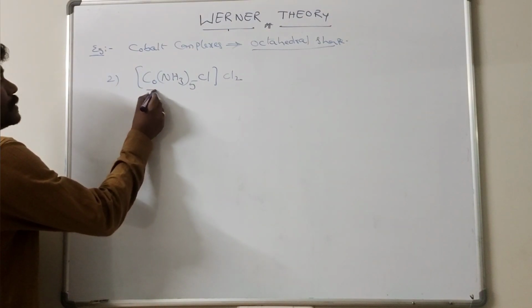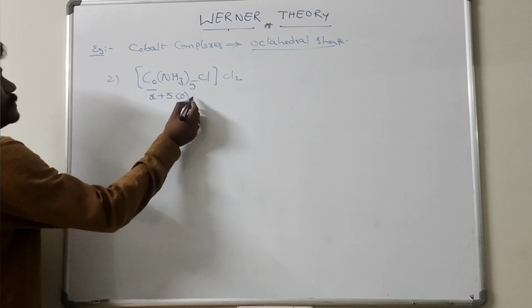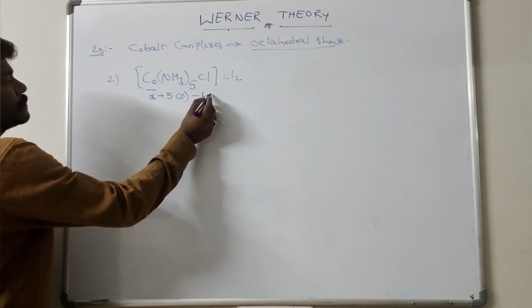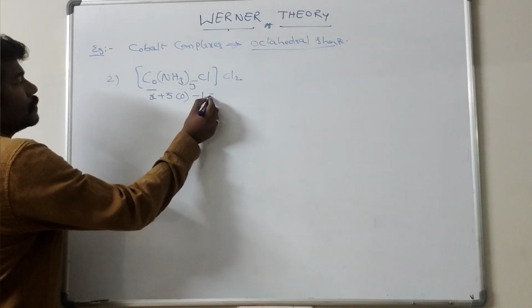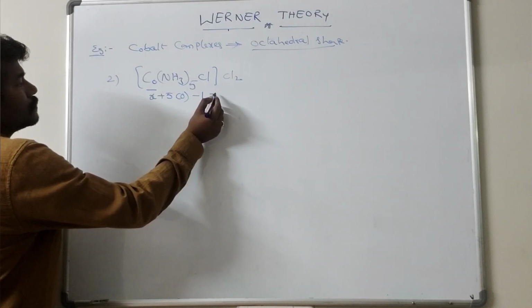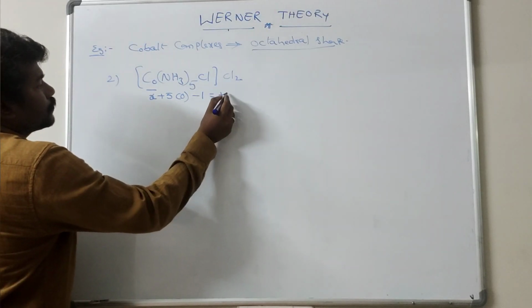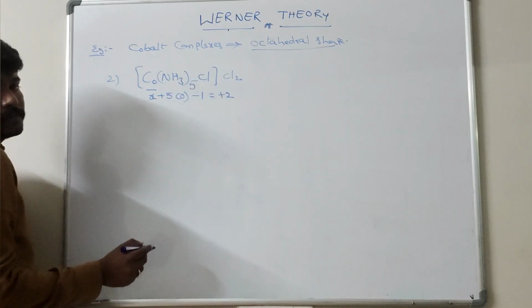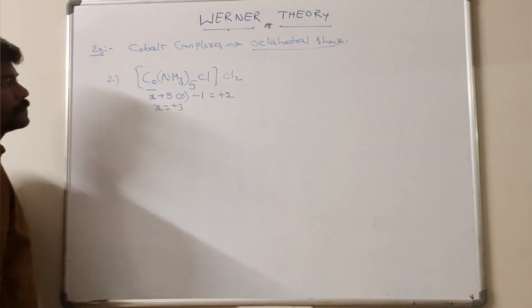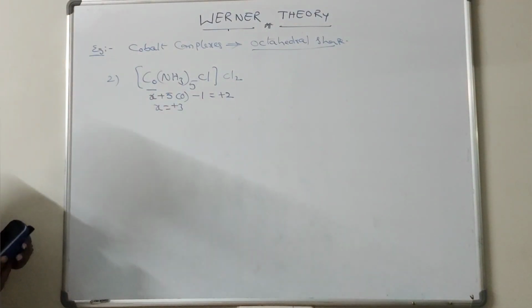Calculate the oxidation state. This is X. 5 neutral ligands: 0. Cl minus: minus 1, plus 2 is equal to plus 2. X is equal to plus 3. Clear?